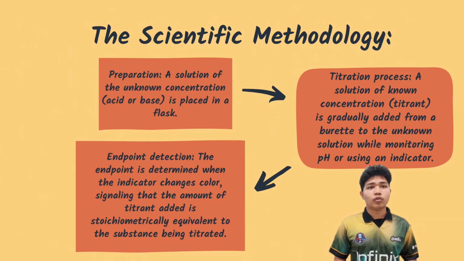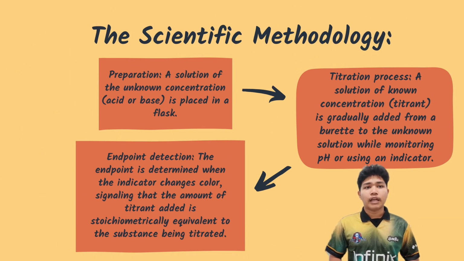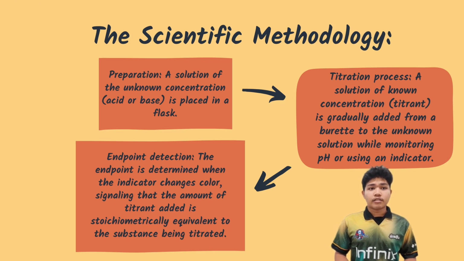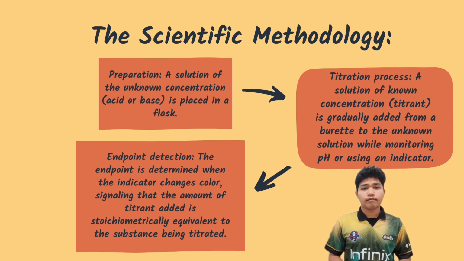And lastly, we check the endpoint detection. The endpoint is determined when the indicator changes color, signaling that the amount of titrant added is stoichiometrically equal to the substance being titrated.